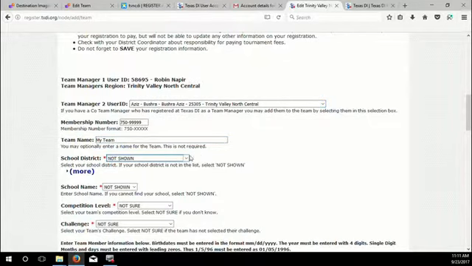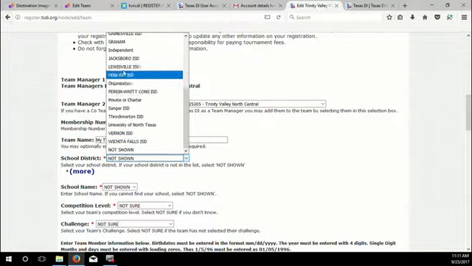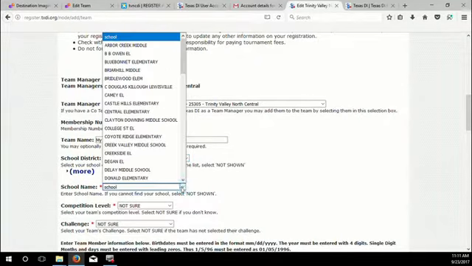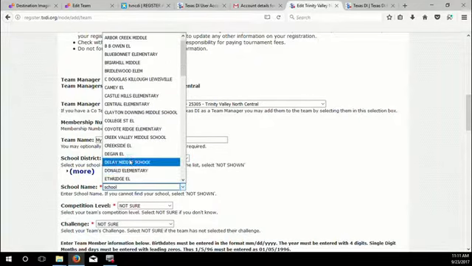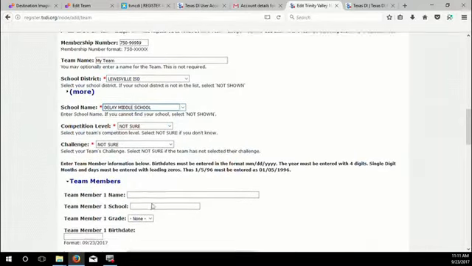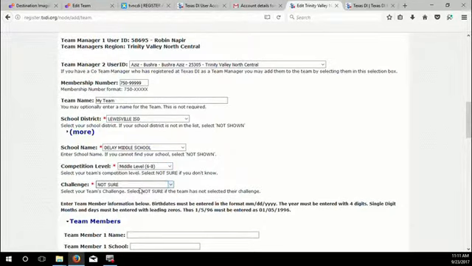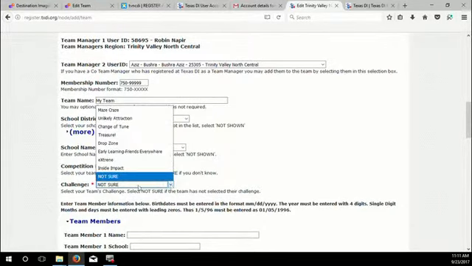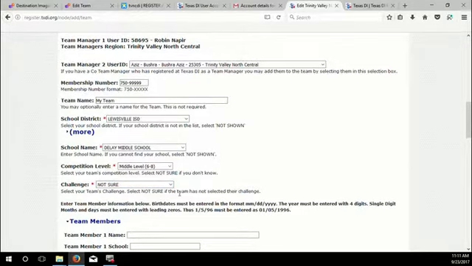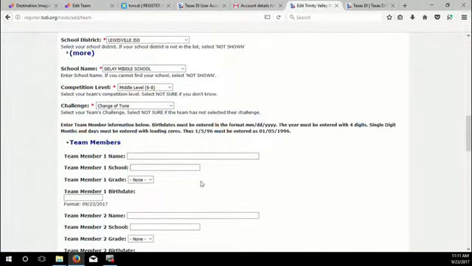School district, you'll find in a drop-down box. School name will be in a drop-down box depending on what district you picked. Competition level, if you don't know for sure, you can leave that blank. And if you're not sure about your challenge, you can also leave that blank. My suggestion, don't even register your team until you know what challenge you're going to do. But you pick your challenge and then you enter all of your team member names.